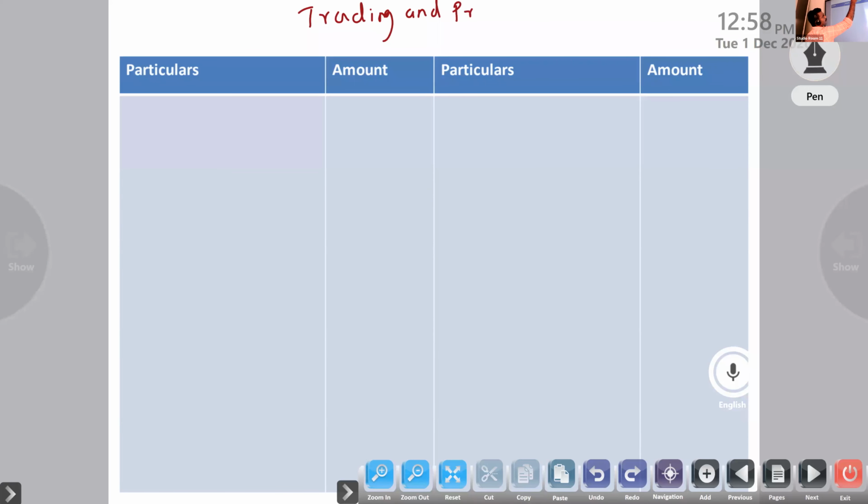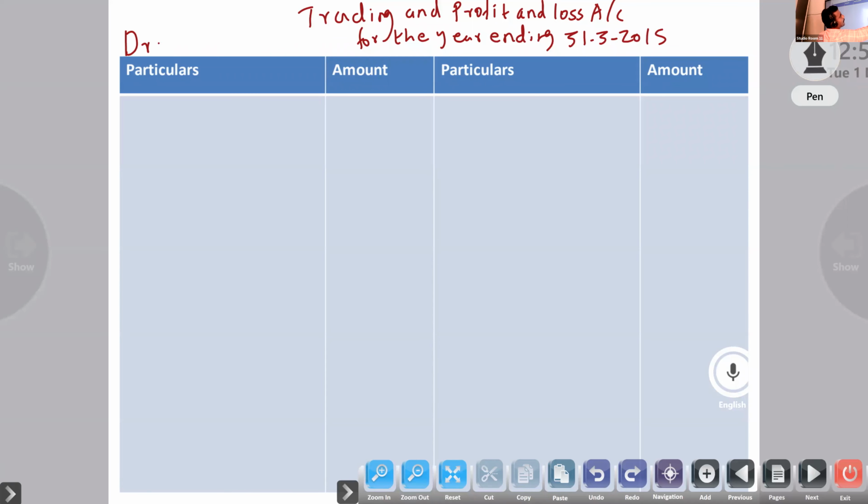Trading and profit and loss account for the year ending. On the basis of the question you have to write 31st March 2015. If it is another date, that date you have to write. Next, first item, to opening stock. If you have any doubt, you can ask.